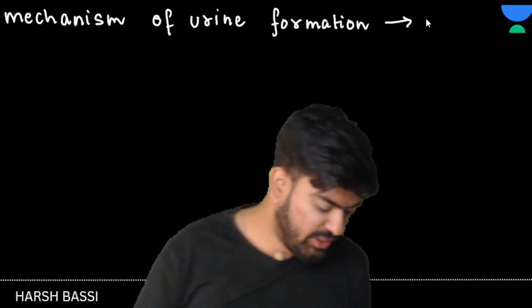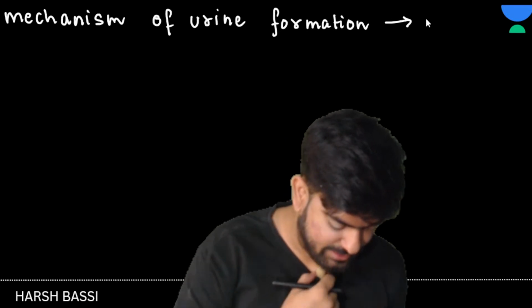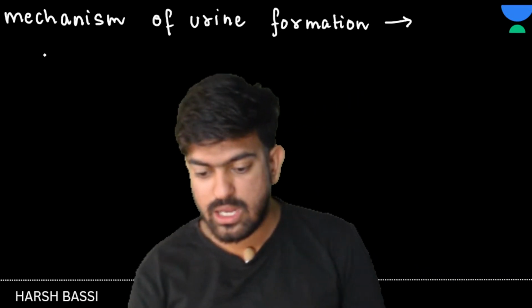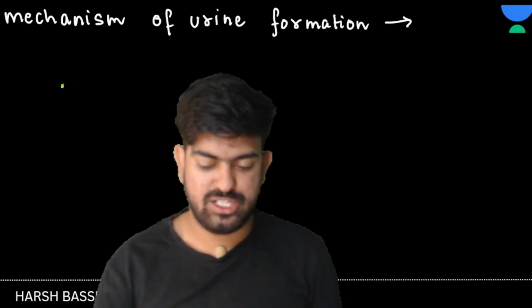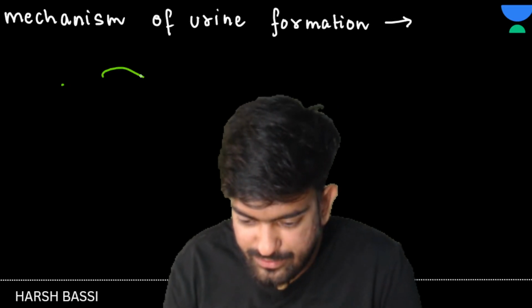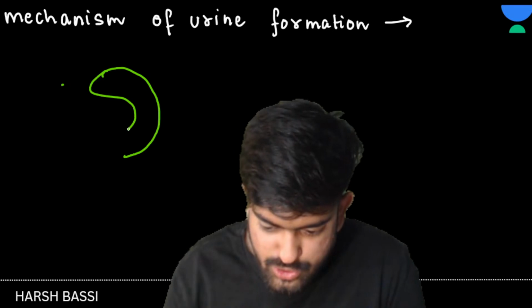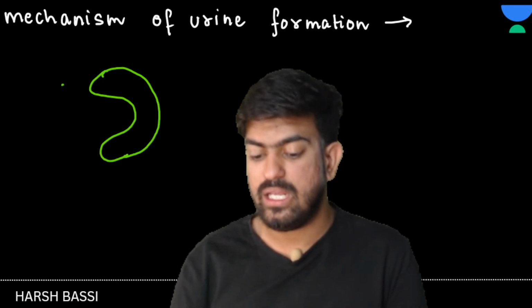So, students, there are 3 steps of urine formation. How many steps? 3 steps. Let's see. First one is ultrafiltration. Suppose that this is our nephron. So the first part happens here.